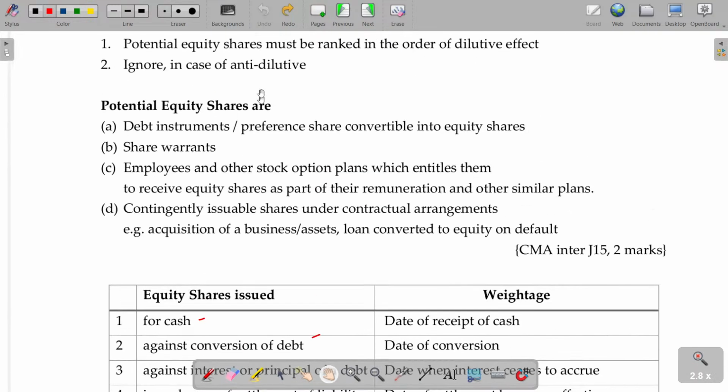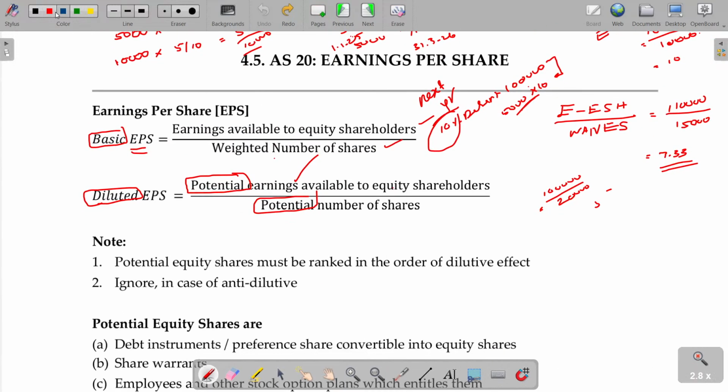So I started with what? Explaining what is called basic and diluted EPS, and also explaining in detail. Note, potential equity shares must be ranked in order of dilutive nature. What does it mean? Suppose I convert the debenture into equity shares, preference share capital into equity share capital, plan to issue rights shares and bonus shares also.